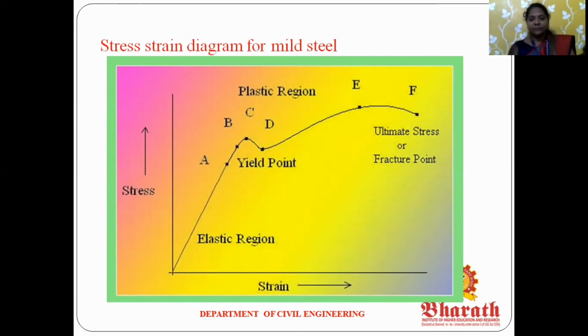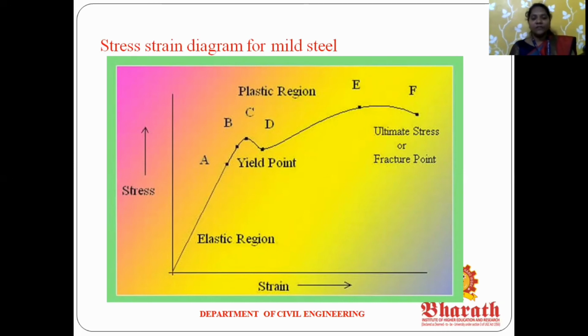We find the stress and strain for mild steel using a universal testing machine, applying tensile forces. We note the stress and strain, and after that we draw the graph, which is called the stress strain diagram for mild steel.